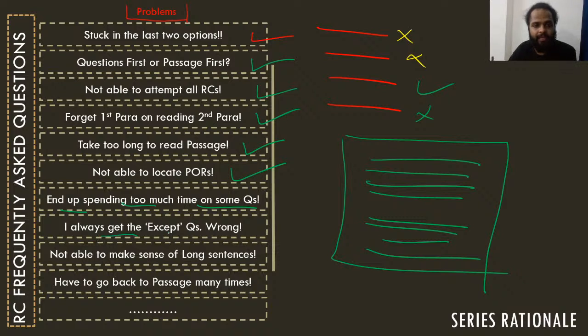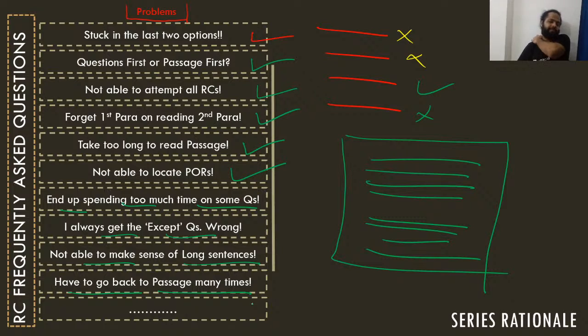Then there is, I always get the except questions wrong. Wherever in the question you have these, a question comes like all of the following, except. All of the following as per the passage are correct except, right? So I always get these except questions wrong. I'm not able to make sense of long sentences. Have to go back to the passage many times.